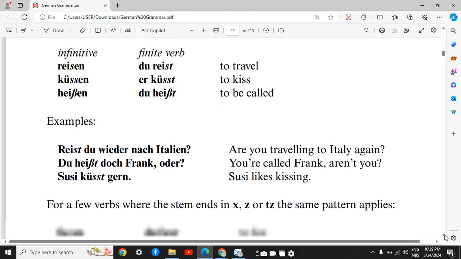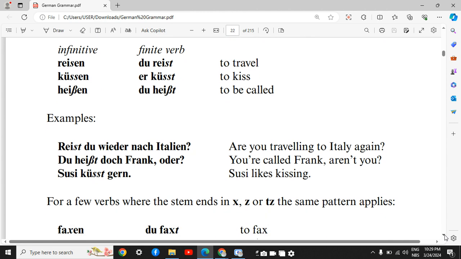Let's read some examples. Reist du wieder nach Italien? Du heißt doch Frank, oder? Susi küsst gern.